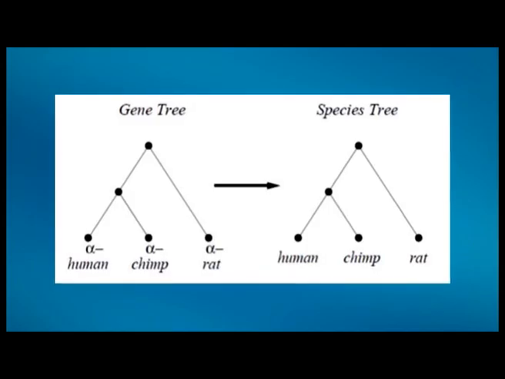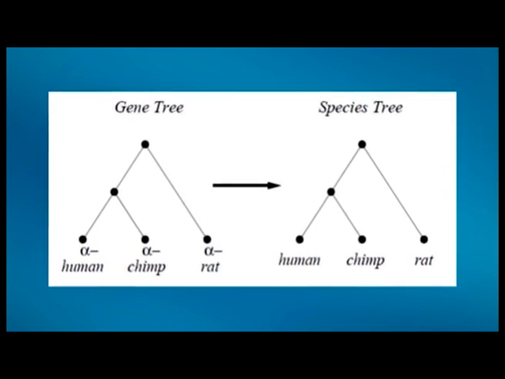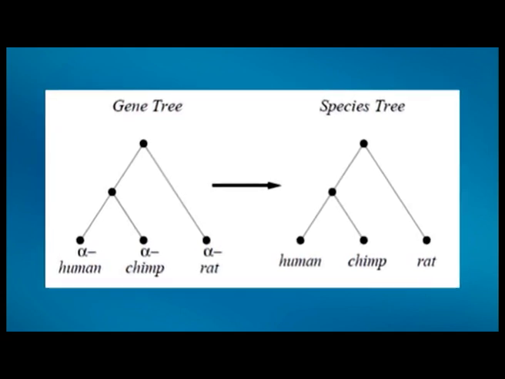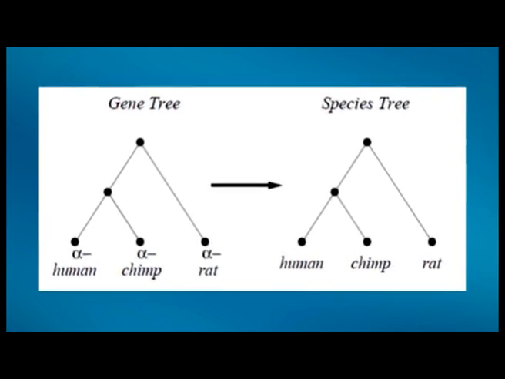Traditionally, a phylogenetic tree is prepared to represent the evolutionary relationship between species. But in modern times, the phylogenetic tree is prepared by the alignment of homologous gene sequences. The phylogeny of the species can be inferred from the gene tree if the genes are orthologous. In figure 10, consider the evolution of alpha hemoglobins in human, chimp and rat. You can see how a gene tree is converted into a species tree.